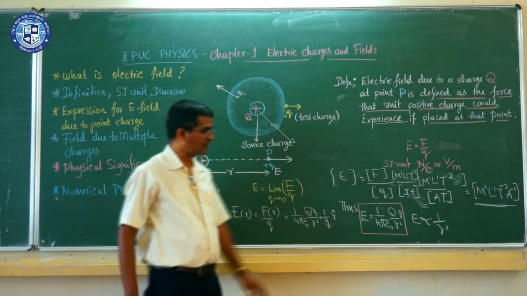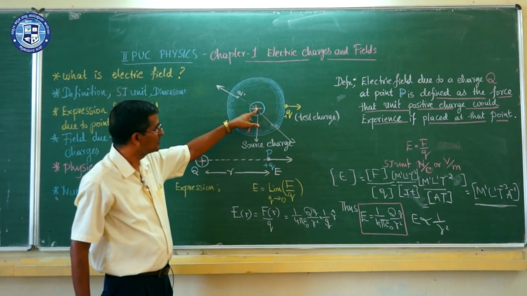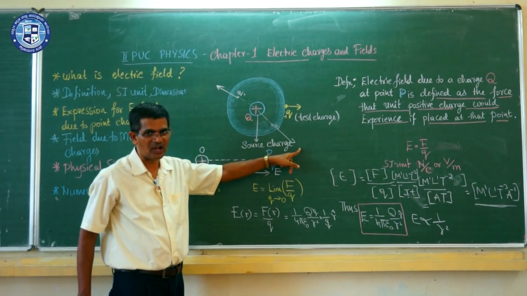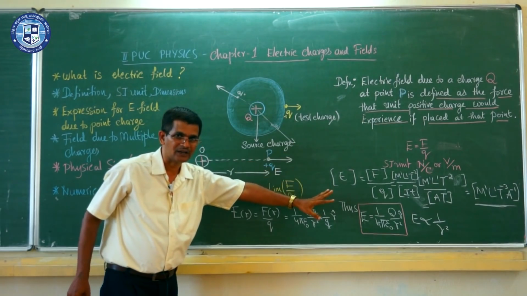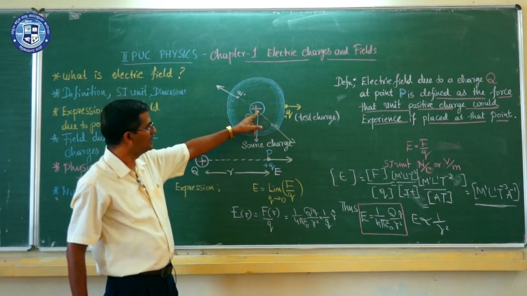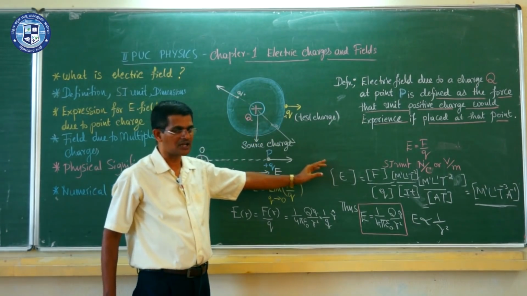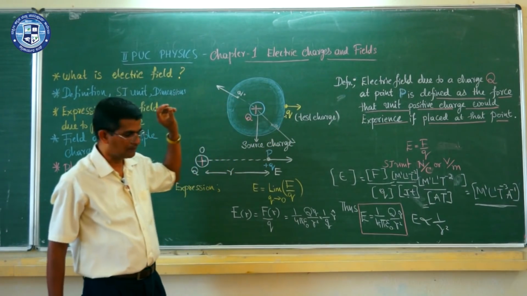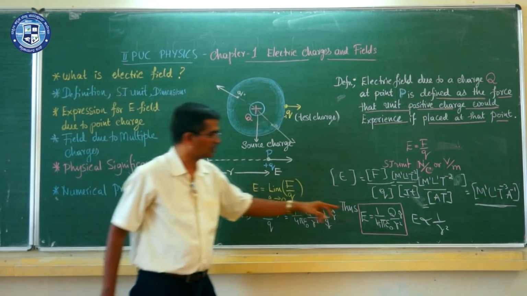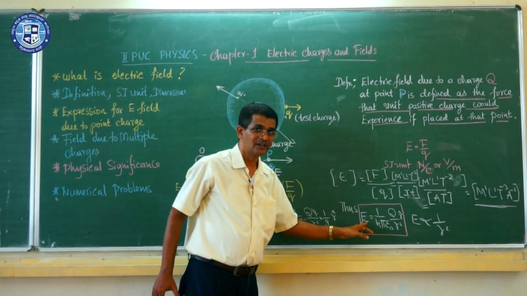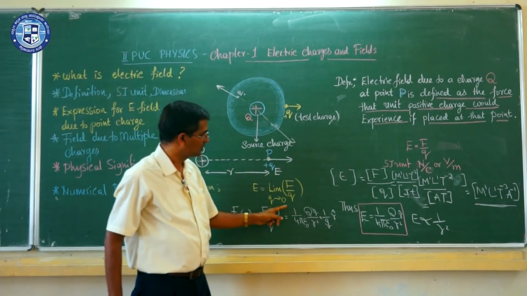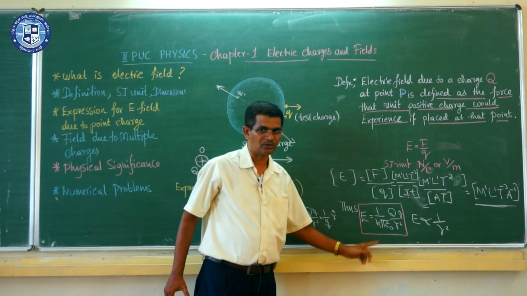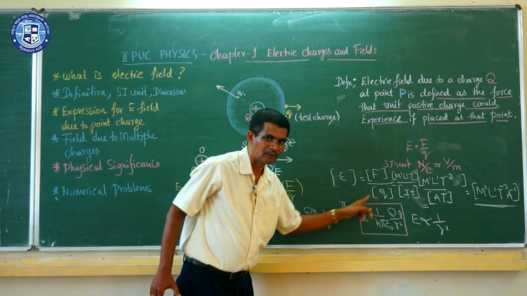What is the meaning of this, students? It indicates that, as the distance from this charge increases, the strength of the electric field decreases, and the field becomes stronger as you move closer to the charge. So remember, electric field is independent of the magnitude of the test charge, and depends upon the magnitude of the source charge as well as the distance between them, and this square factor, that is 1 by 4 pi epsilon naught.